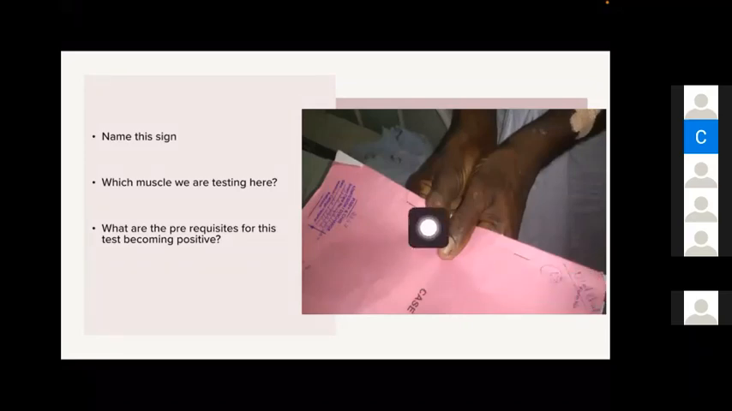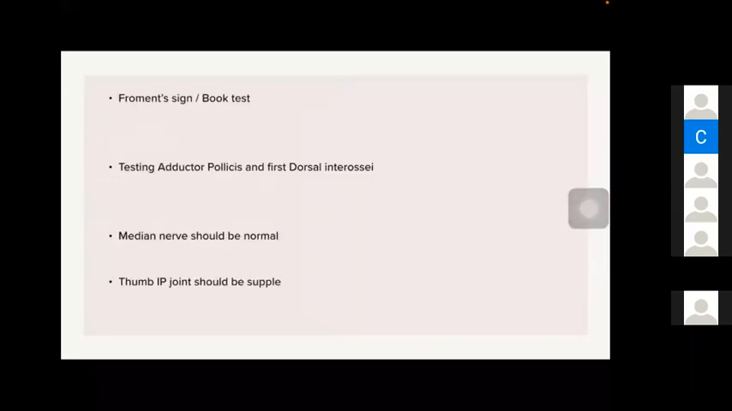The patient will try to hold the book with his flexor pollicis longus. He will use his thumb, with flexion of the interphalangeal joint of the thumb, to hold the book. On the right side the ulnar nerve is not acting, so the patient is using the median nerve to hold the book. This is Froment's sign. What are the prerequisites for this test becoming positive? The median nerve should be normal, and the thumb IP joint should be separate.